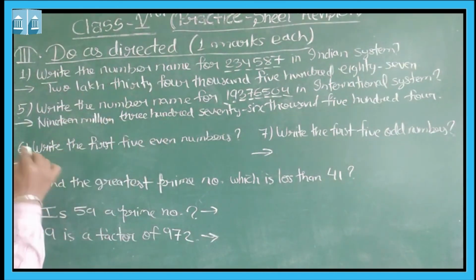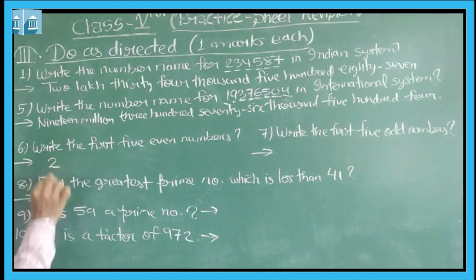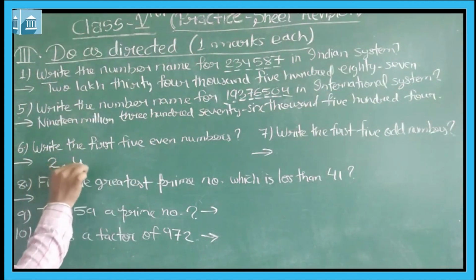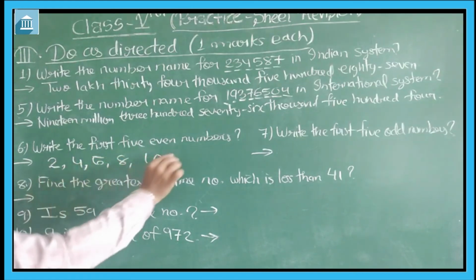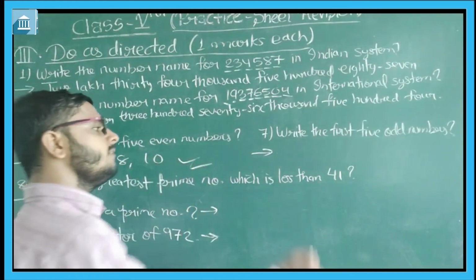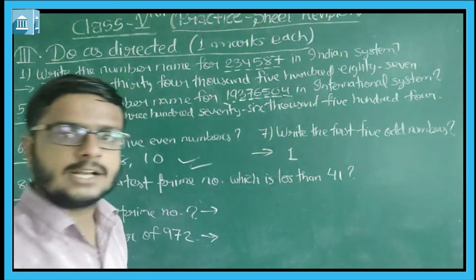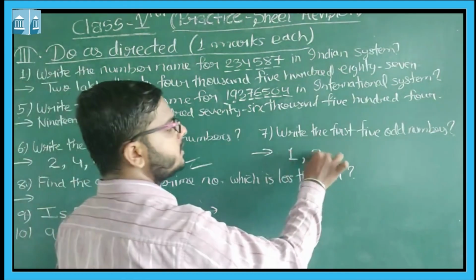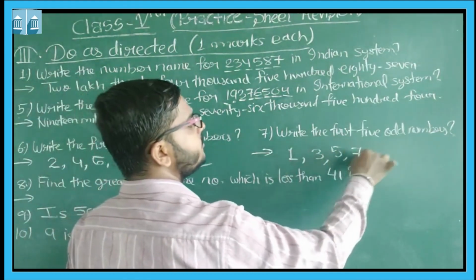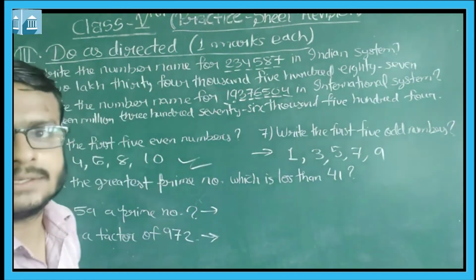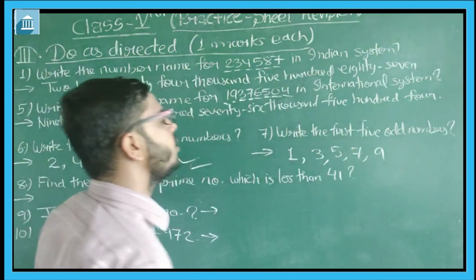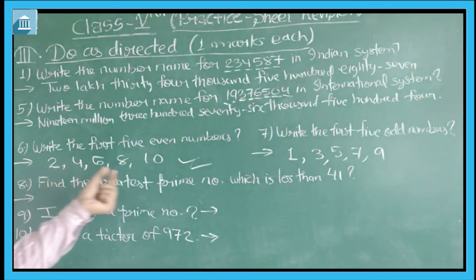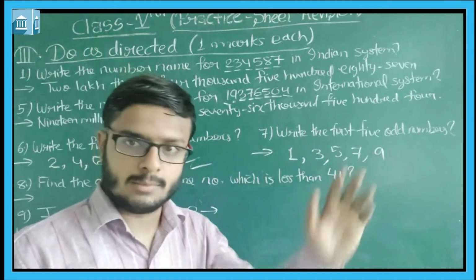We know that, students, even numbers start from 2, then 4, then 6, then 8 and 10. These are the first 5 even numbers. And the first 5 odd numbers, we all know that odd numbers start from 1, 3, 5, 7 and 9. Even numbers are the multiples of 2 and odd numbers are not the multiples of 2.